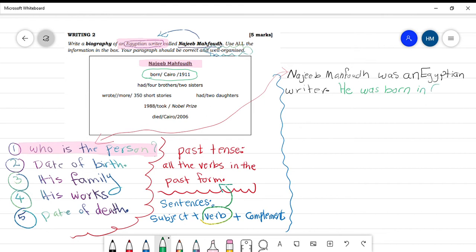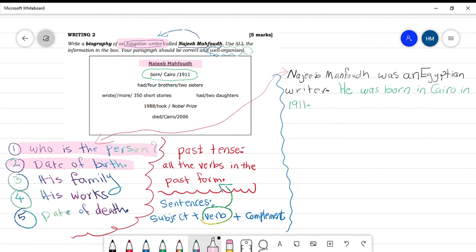He was born in Cairo in 1911. This is the next sentence. So my students, here we finished sentence number 2. Here is the date of the birth. We wrote it here. He was born in Cairo in 1911.